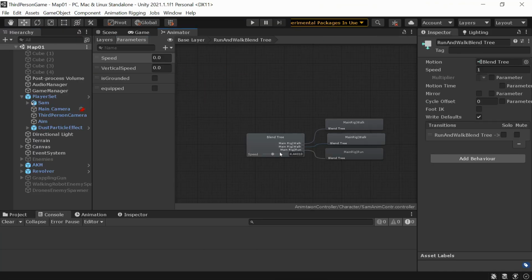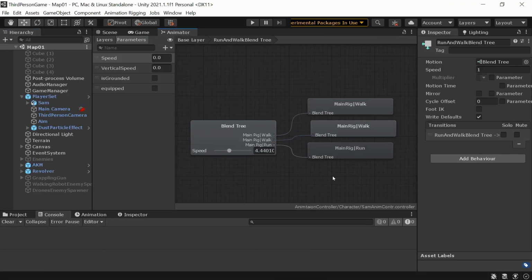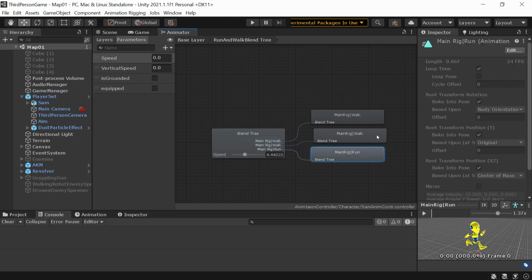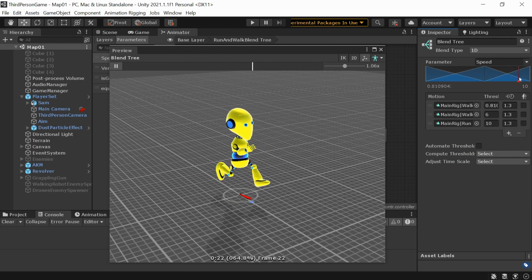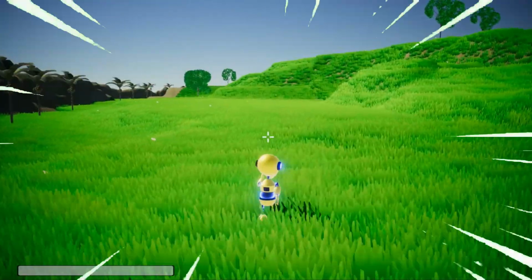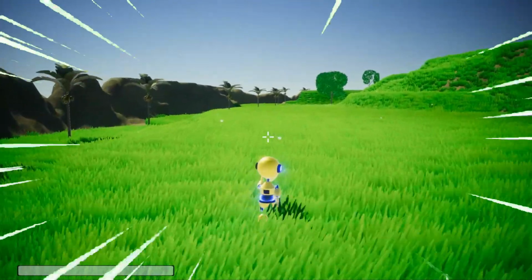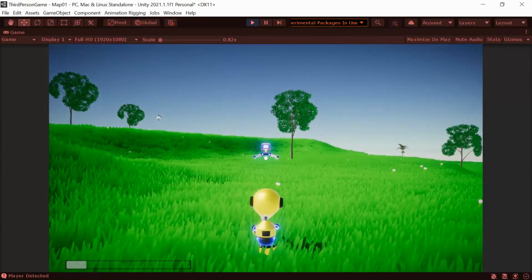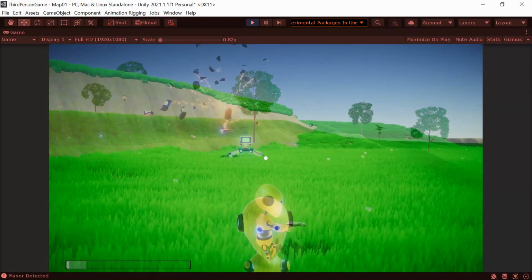I created a new blend tree for the player running animation, which blends between walking and running animations. This makes the player run smoothly. And also I increased player speed a little bit. For some reason, player shooting doesn't look good.